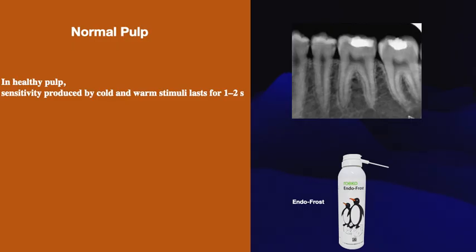In normal or healthy pulp, when we use the cold test with Endo-Frost, the patient feels cold for 1 to 2 seconds and the pain goes away quickly. You can see the radiograph of a healthy pulp here.